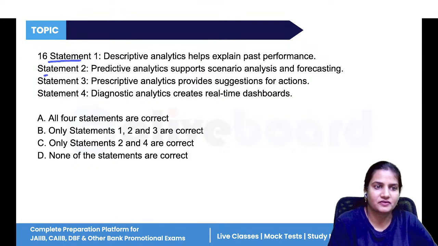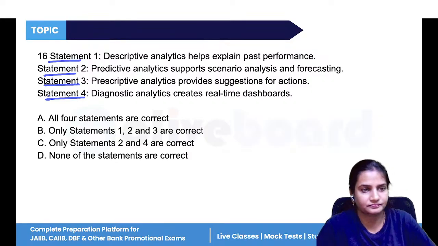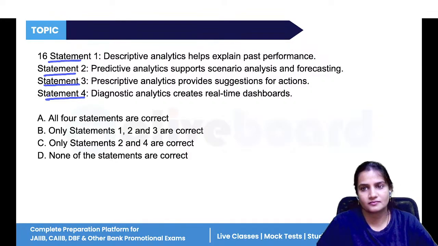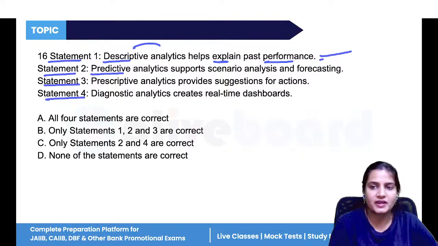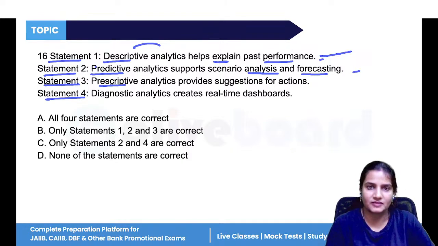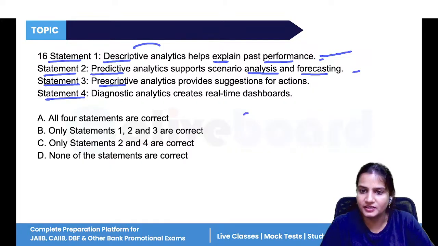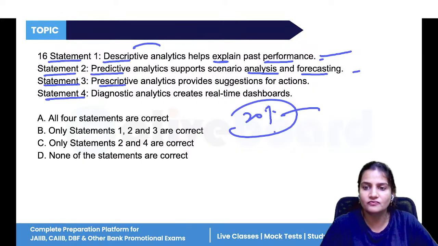Now, again on descriptive and predictive analytics. Descriptive means you are describing, explaining the past performance, the historical performance of any event in your company. Predictive means making predictions, doing forecasting for future events. Prescriptive means now you are thinking about how we can make this happen. If we want to increase the sale by 20% for the next year, then how can we make this happen? So it provides suggestions for action.